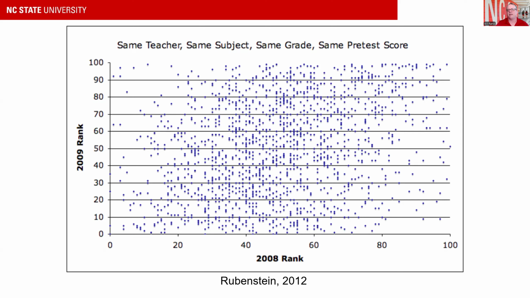There are so many things that can affect the individual behavior of the students besides just the subject, the grade, and the pretest score and the teacher effect, that you don't see a clear relationship here. And we can't explain this graph, right? Because we don't have a theory explaining what it was on here. All we know is that it's not showing the data that we expect it to show.